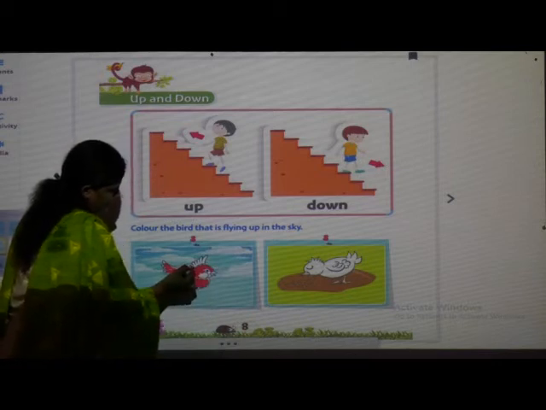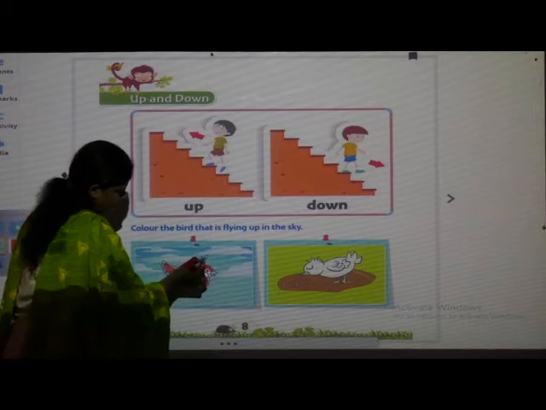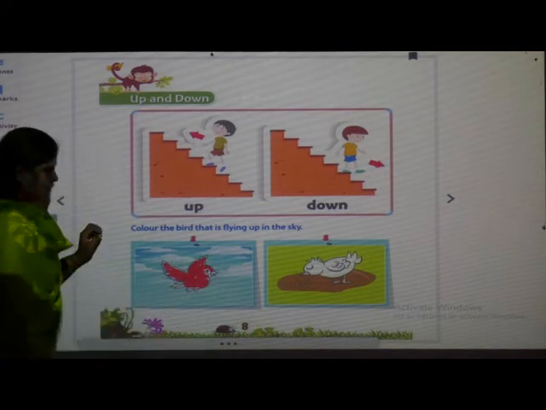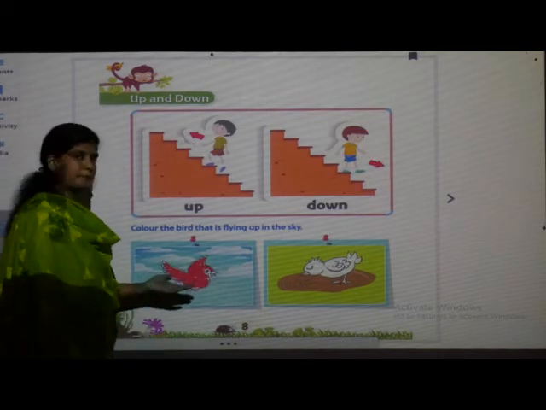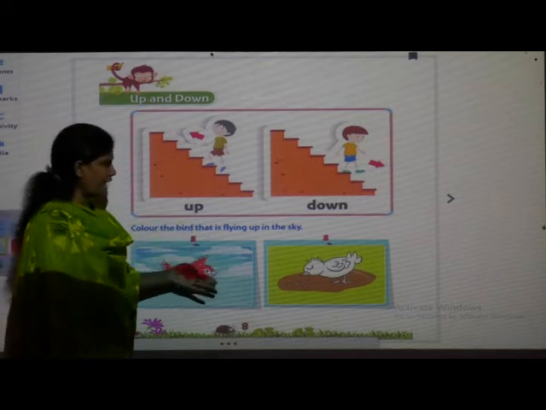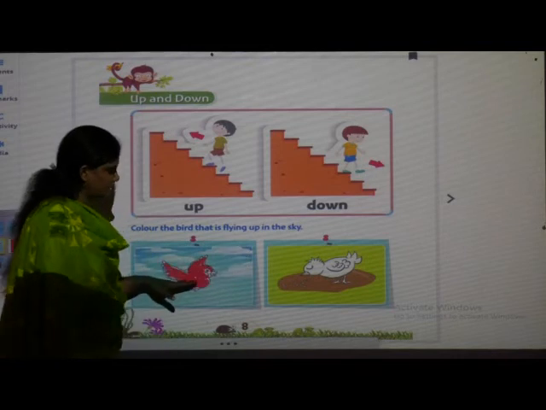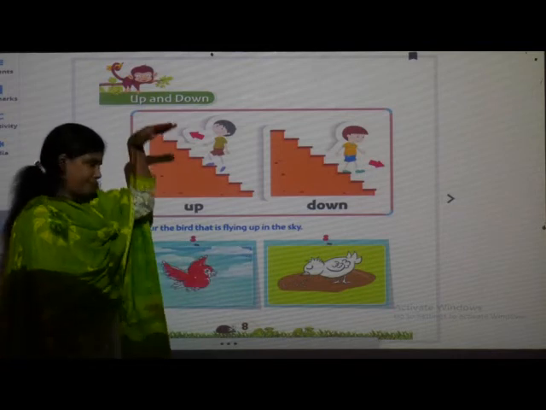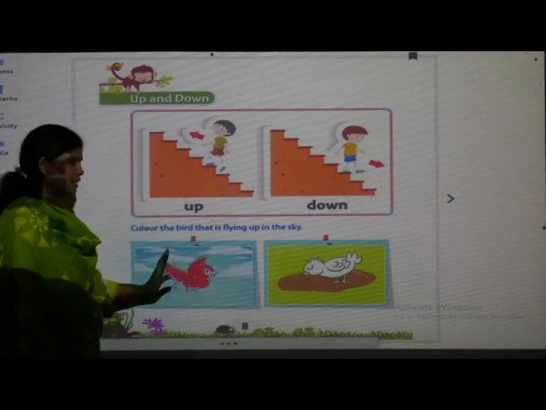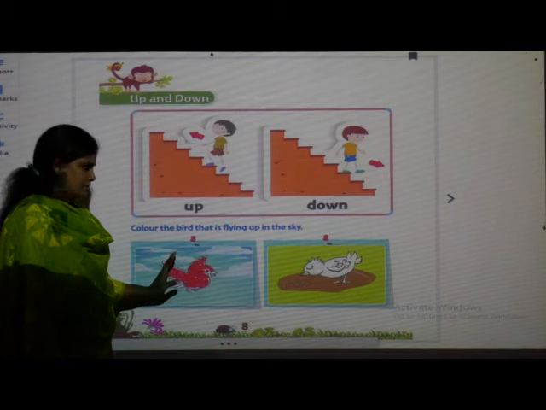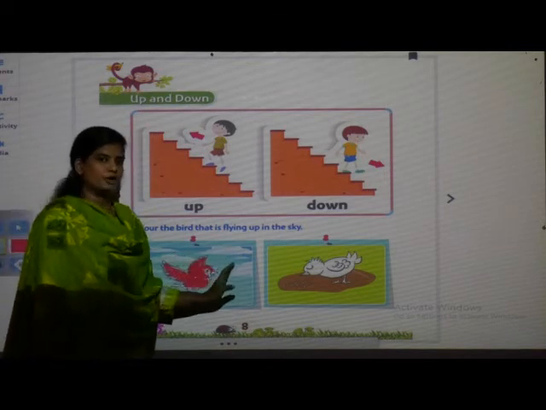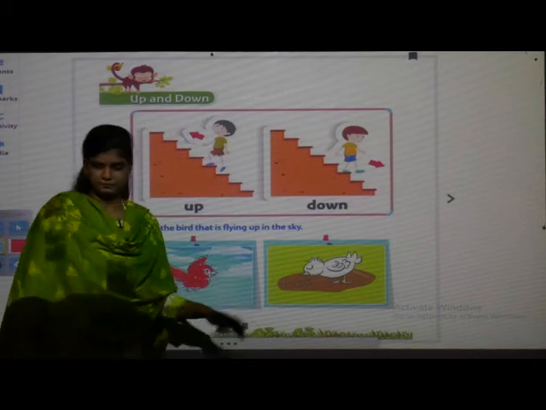So you have to color like this properly. We have colored this bird because they have told us to color the bird which is flying in the sky. Flying means up and this is on the ground, so it is down. So we have colored this picture. Color it, I will wait for 2 minutes and after that open your workbook.